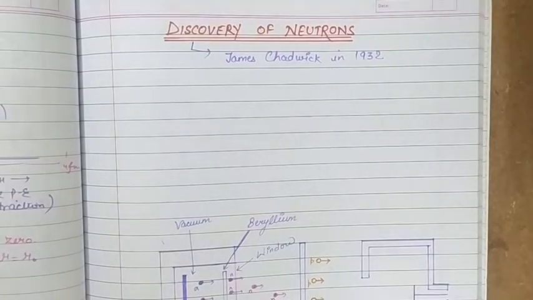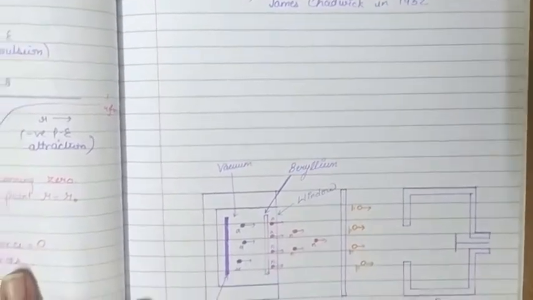So it was concluded, using the law of conservation of energy and momentum, that the penetrating radiations consist of neutral particles having a mass nearly that of a proton, and these particles were later called neutrons. So we are going to discuss this experiment only.